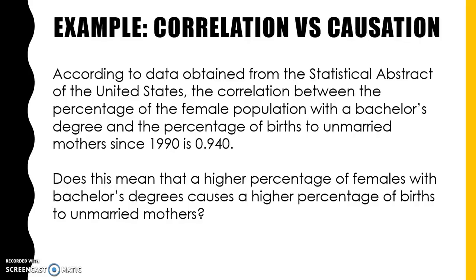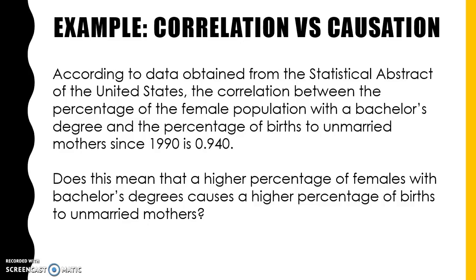So an important thing to remember when we're looking at linear correlation is that correlation does not imply causation. So let's look at a couple of examples to show that point. According to data obtained from the Statistical Abstract of the United States, the correlation between the percentage of the female population with a bachelor's degree and the percentage of births to unmarried mothers since 1990 is 0.940. So in general, that's a pretty strong linear correlation.